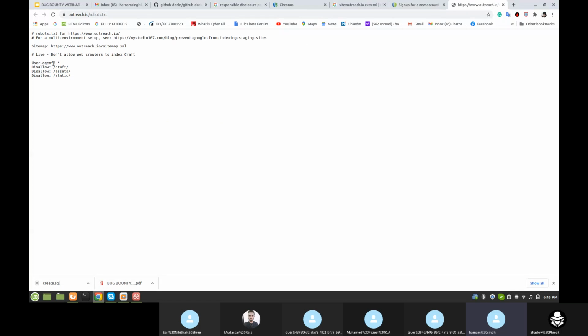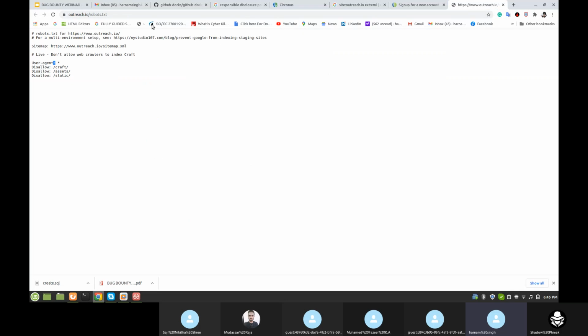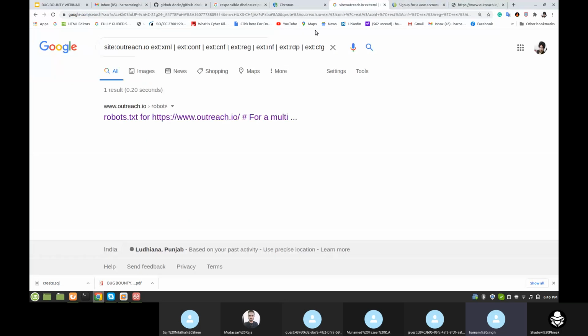These are the basics: Disallow, crafty disallow, assets disallow, static disallow, but not any good information. But this is the way you can find out. Let's check if some file is open according to this Google Dork command. If some configuration file extension is open, then you will get good information.